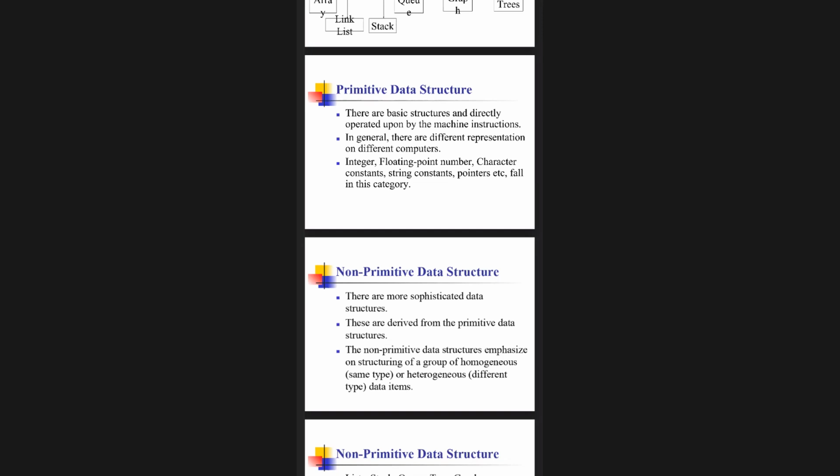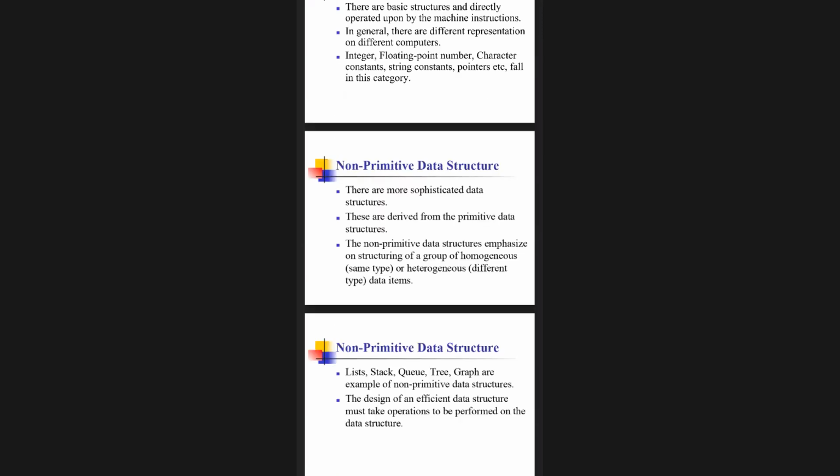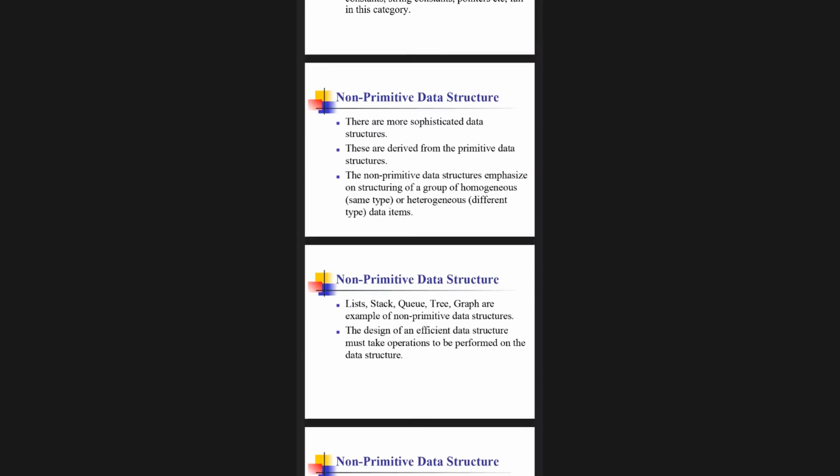When I talk about non-primitive data structure, these are more sophisticated data structures. It is derived from the primitive data structures only. It consists of homogeneous and heterogeneous. Homogeneous means it is of the same type, and heterogeneous means different data items, not of similar type.